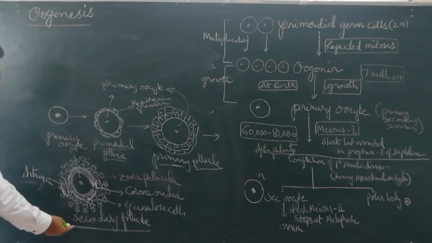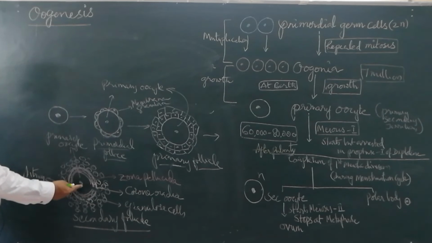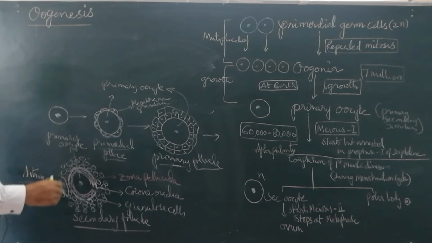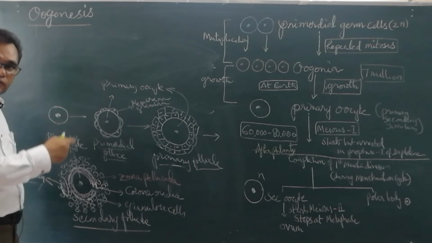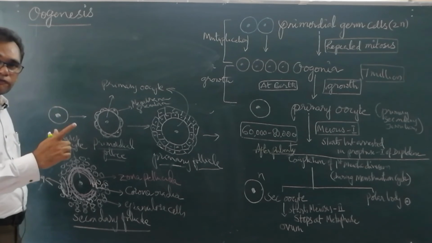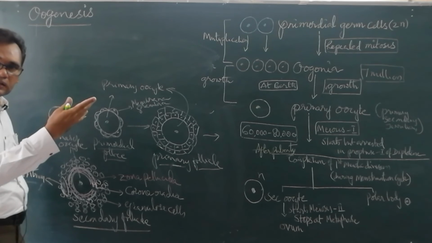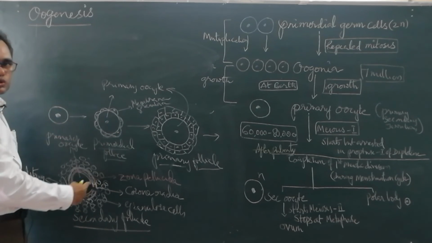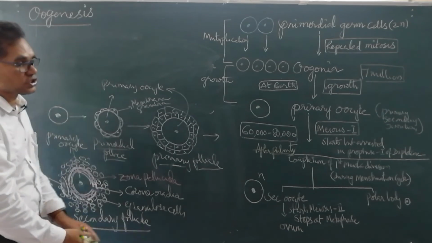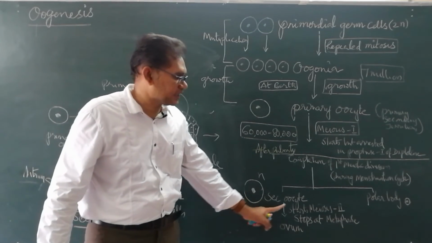At the secondary follicle stage, the primary oocyte begins to divide. Meiosis 1, where it was arrested at prophase 1 of diplotene, is completed, and it starts meiosis 2, resulting in a secondary oocyte and polar body.